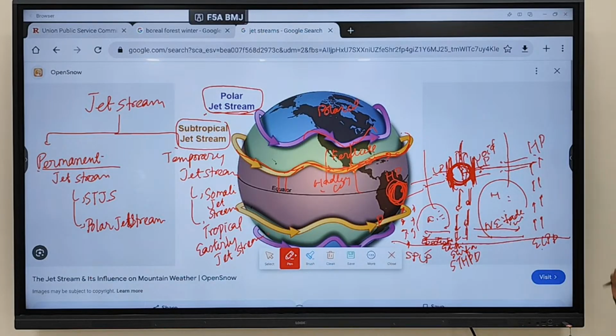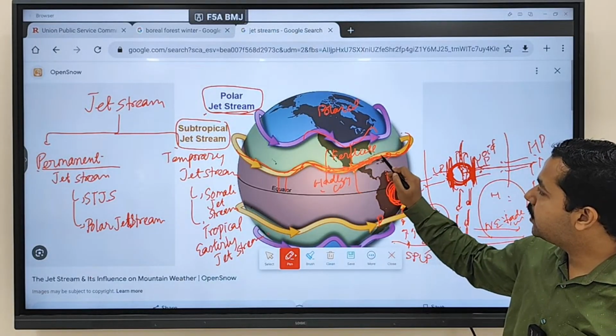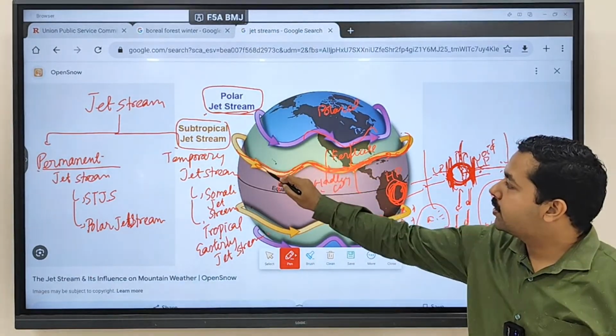Fine. So why do you see this wind moving in a meandering fashion? Because of rotation of Earth. Any other thing? Now in the subtropical region, here you are seeing less movement.